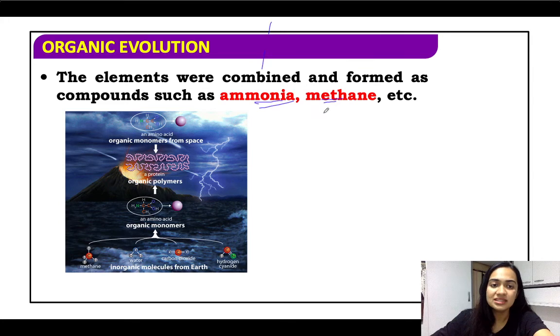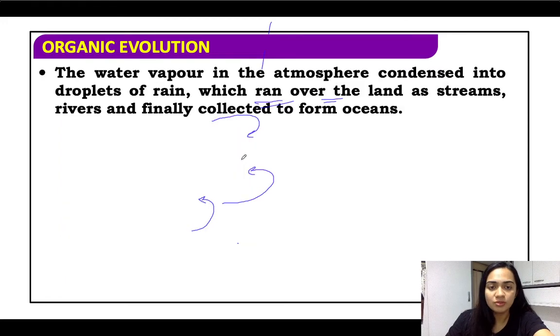Then they form these compounds called ammonia and methane. So that is what it shows here. Then you have methane, water, carbon dioxide, and hydrogen cyanide. Then they form organic molecules. From organic molecules, they form organic polymers. From that, the monomers also contribute, and finally your organic polymers, यानी कि आपके DNA, RNA ये सब form होते हैं. Right?